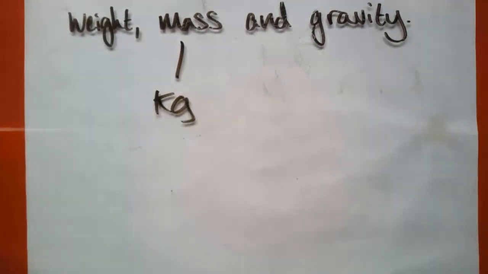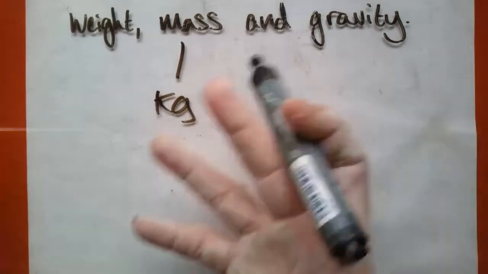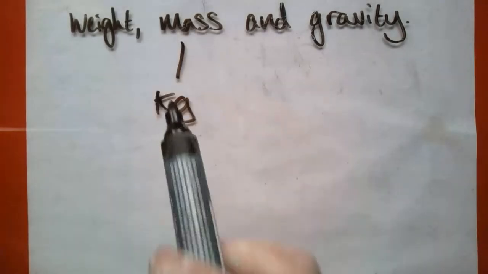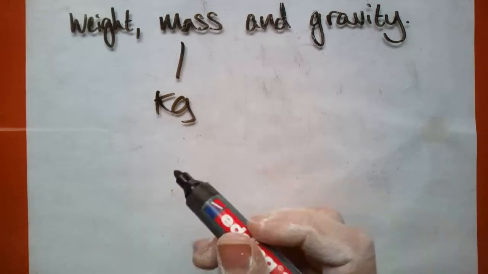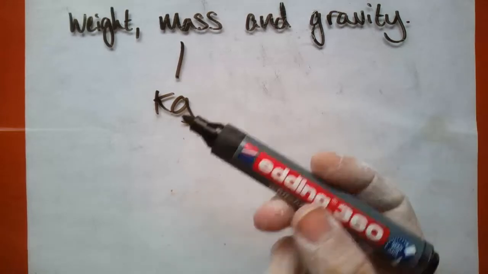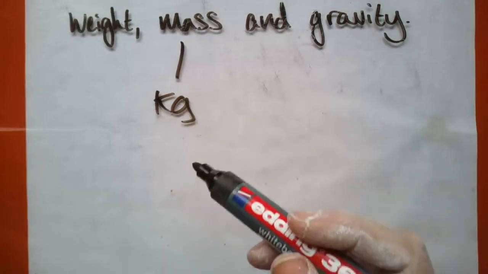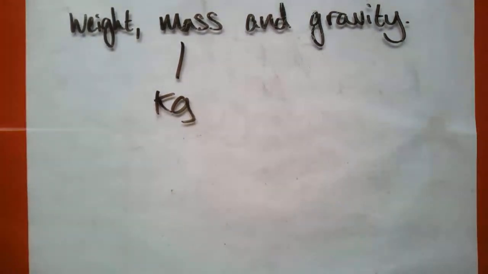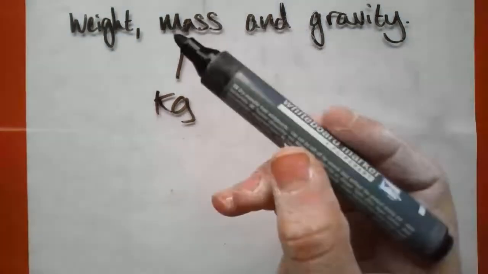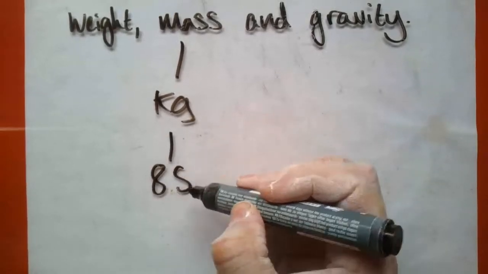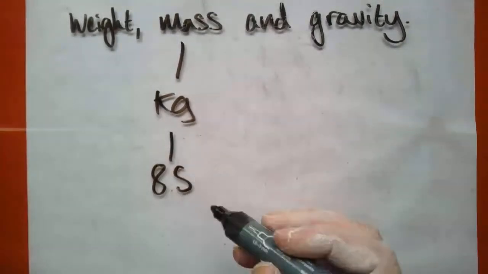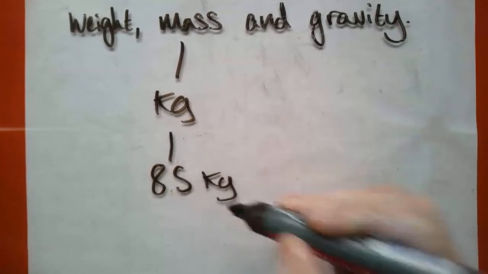Mass is, I like to say, the amount of stuff within a thing. So it's the amount of stuff in a thing. For example, when we talk about what somebody's mass is, what we normally say is what their weight is. So if we say Mr. Wellard weighs 85 kilograms, that would be a common thing to say. But actually what we're saying is his mass is 85 kilograms. Because we're using me today as the guinea pig, my mass is 85 kilograms.